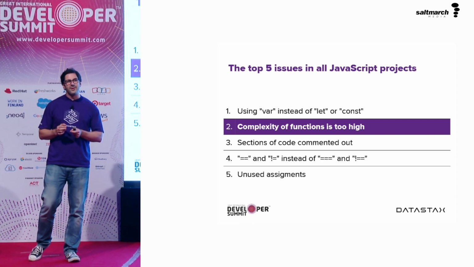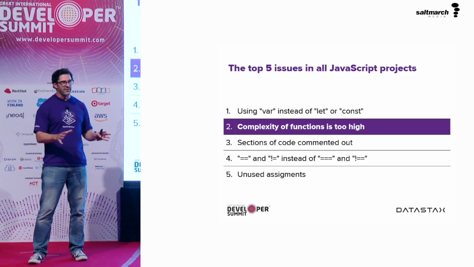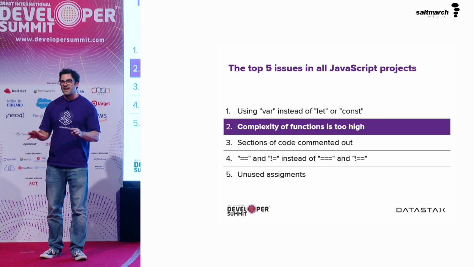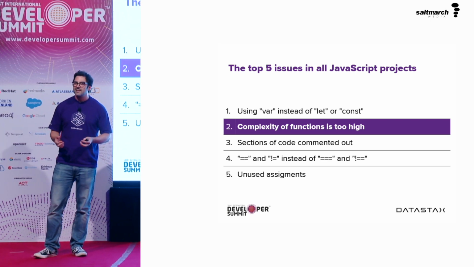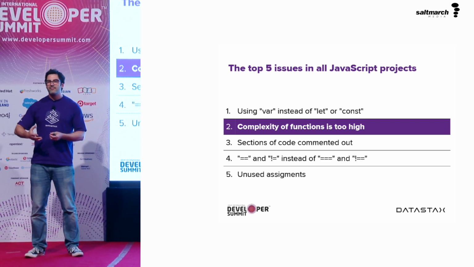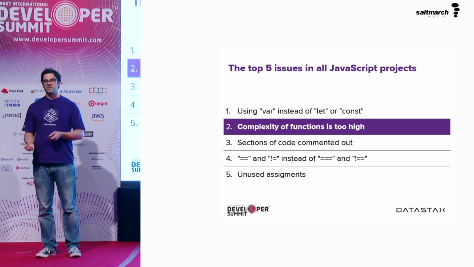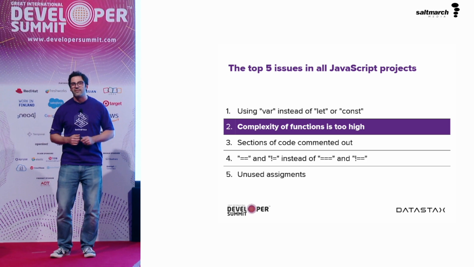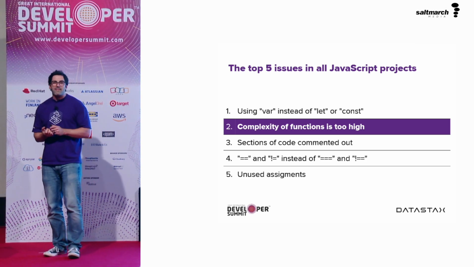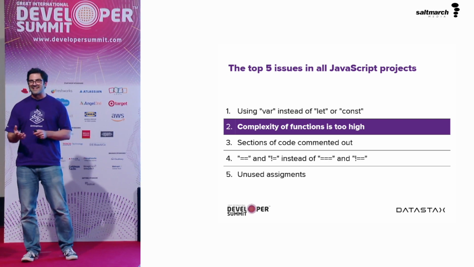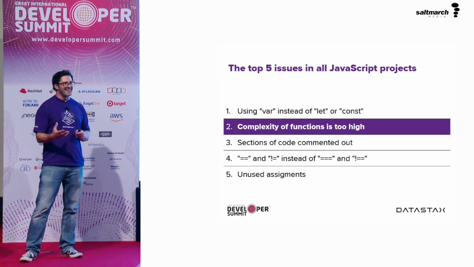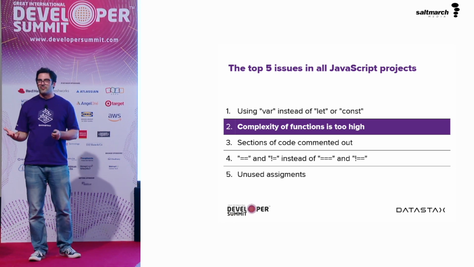So I gave a talk last year, not at this conference, but at a few other conferences, in which I dug into a bunch of data to find out what, according to static analysis, were the most common issues in JavaScript projects. And this was our top 5. It turns out that many of the problems in JavaScript projects, at least those detected by static analysis, are ones that are relatively trivial, perhaps.